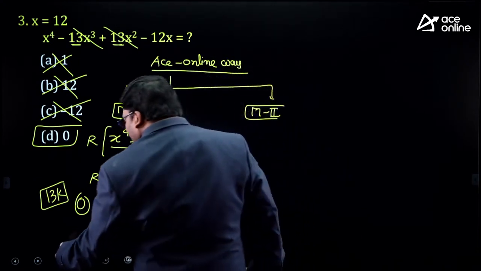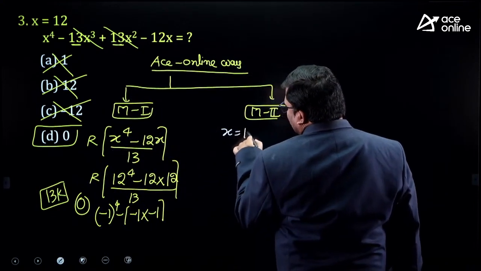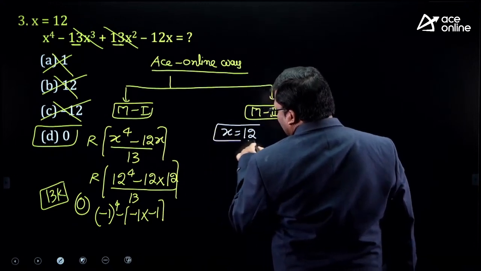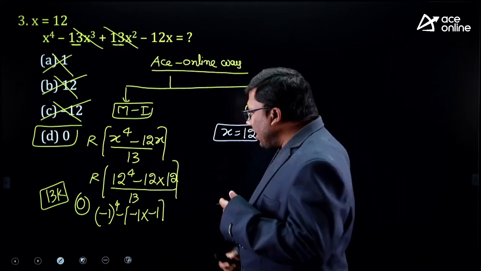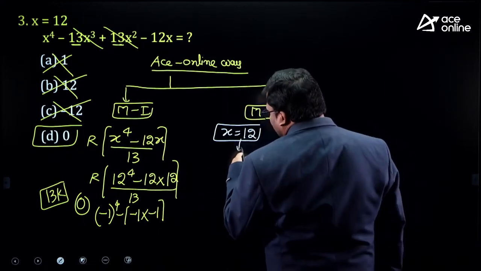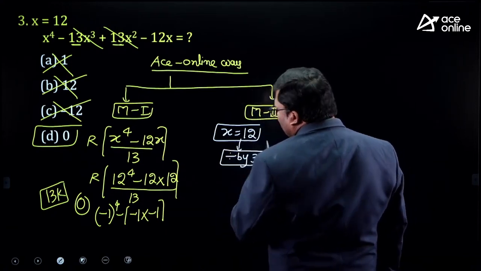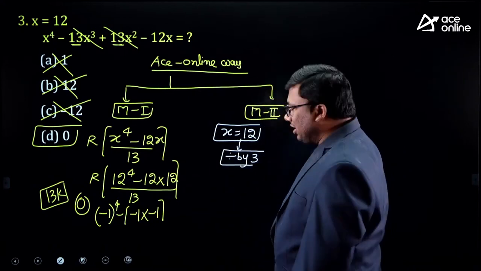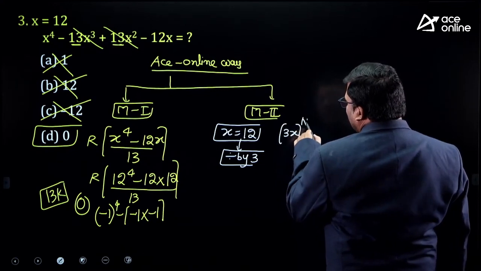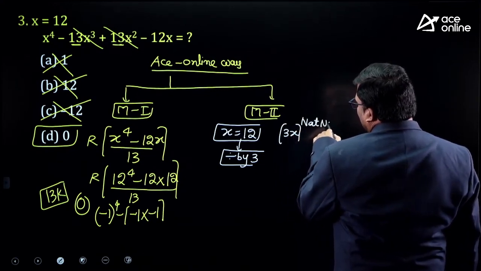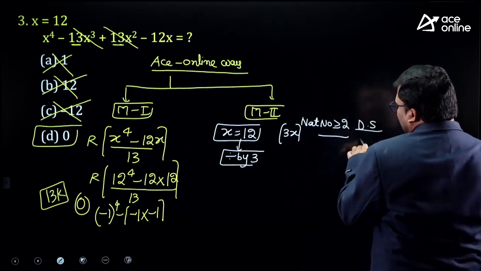This is one way. Another way, just looking at the question, what is given? X is 12 in the question. Whenever the value of x is given and x is divisible by 3, 12 is divisible by 3, since the sum of the digits 1 plus 2 is 3. Any multiple of 3 raised to a natural number power greater than or equal to 2, the digital sum will be 9.